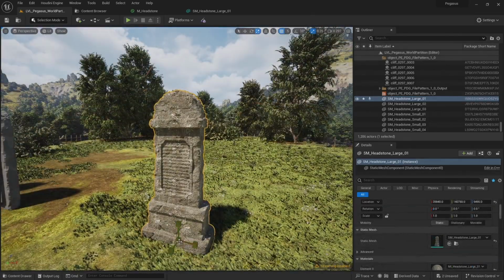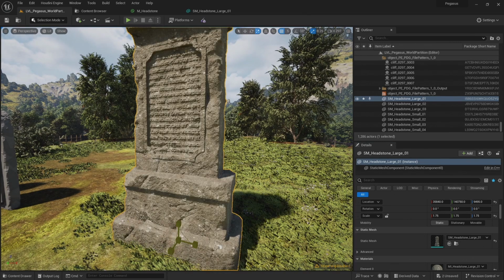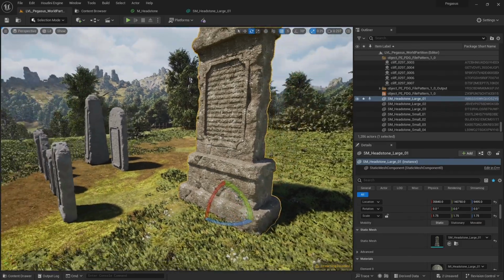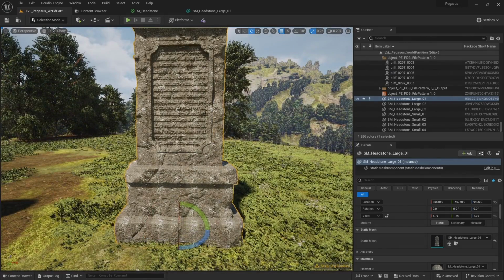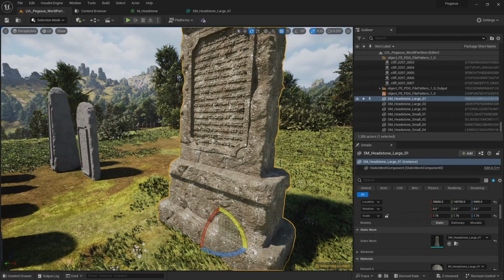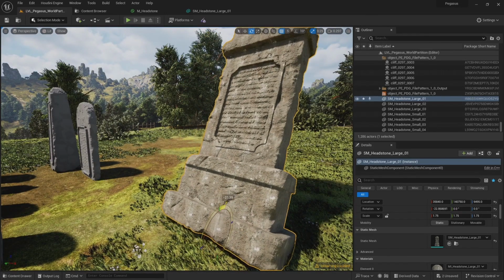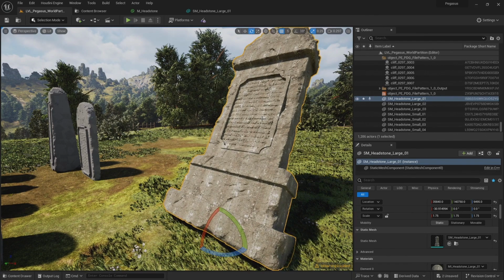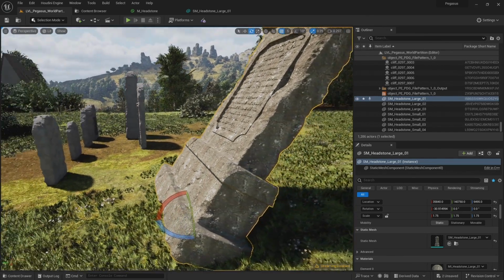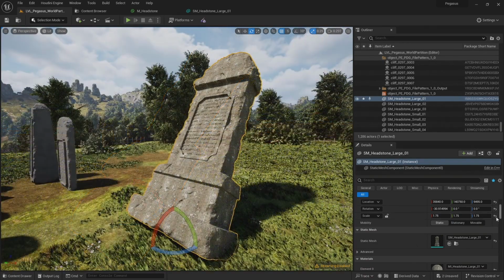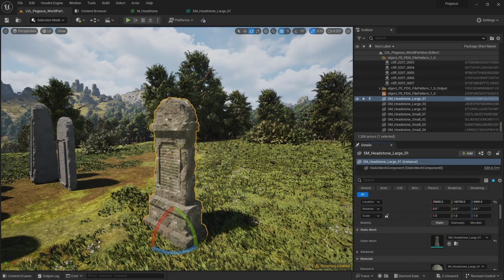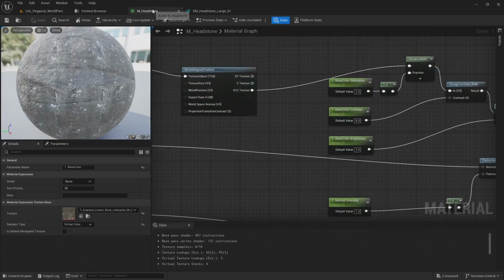And the textures are projected in world space, so when I scale this up, the textures don't scale up, they stay the same size. So this means I can easily rescale the objects and keep a uniform texture density. Now, one issue with this is if I was to rotate this object, so let's rotate it back, we can see I start to get some texture stretching. And you can see on the side, the texture isn't aligned to the orientation of the object. So I'm just going to reset the scale and reset the rotation and come back to the material.